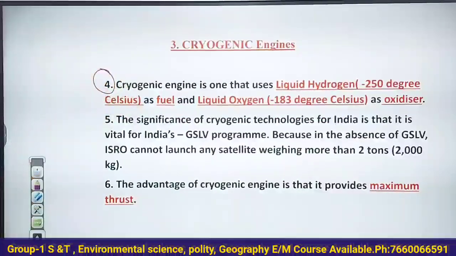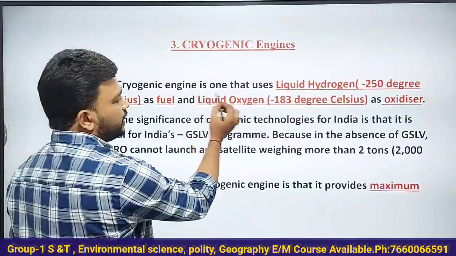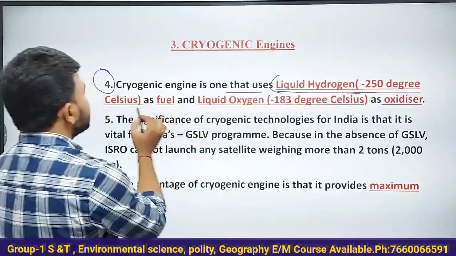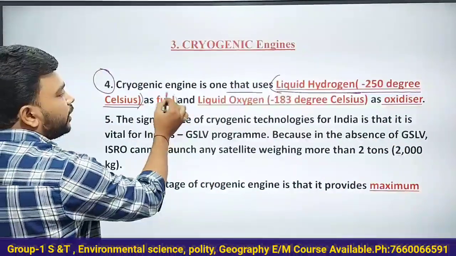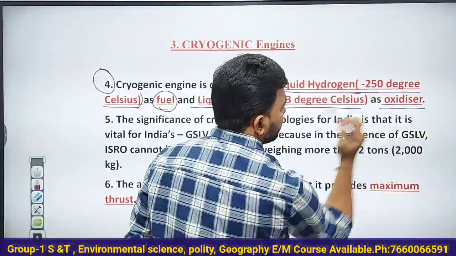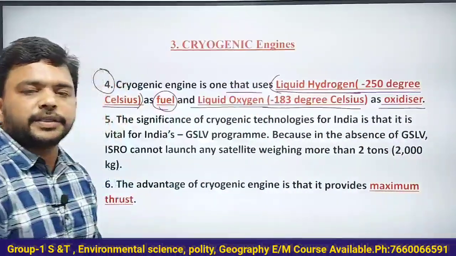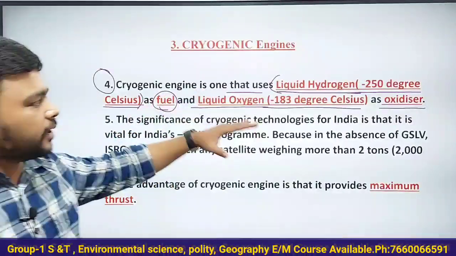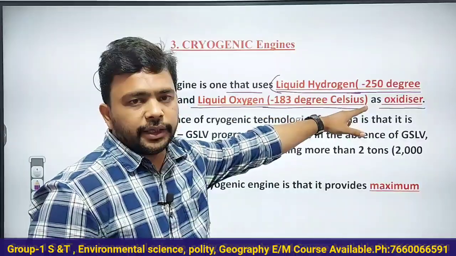So see here, a cryogenic engine is the engine that uses liquid hydrogen stored at minus 250 degrees centigrade as a fuel, and liquid oxygen stored at minus 183 degrees Celsius as oxidizer. Understand this very clearly. Liquid hydrogen, the fuel, is stored at minus 250 degrees centigrade.